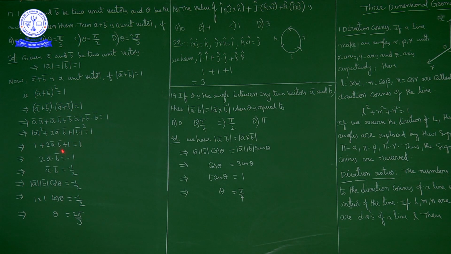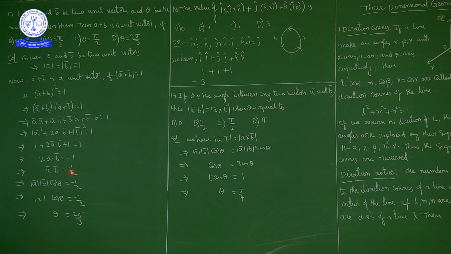Okay, 1 plus 1 is 2. 2 comes to this side as minus 2. So 1 minus 2 is what? Minus 1. So 2 times A bar dot B bar is equal to minus 1. So A bar dot B bar is equal to what? Minus 1 by 2.